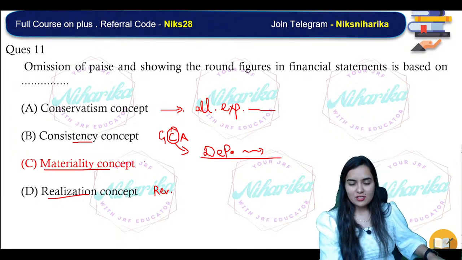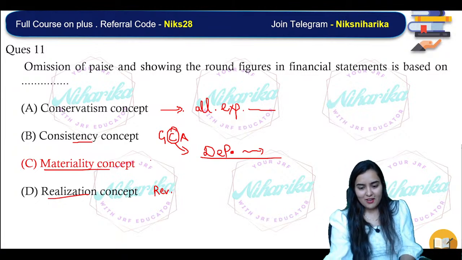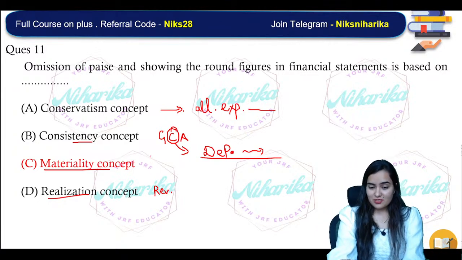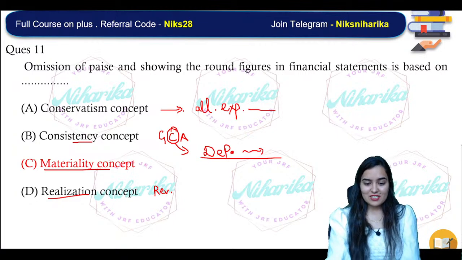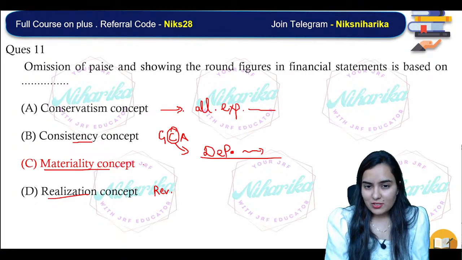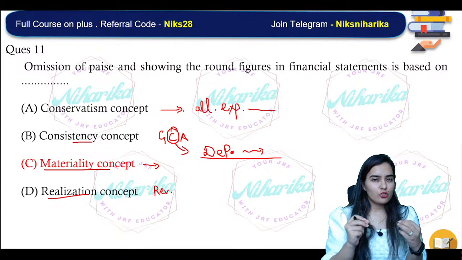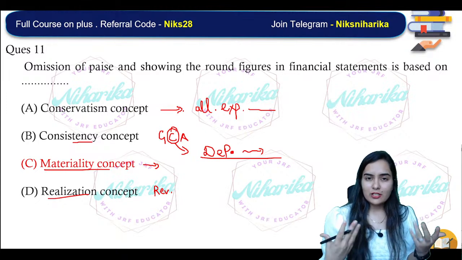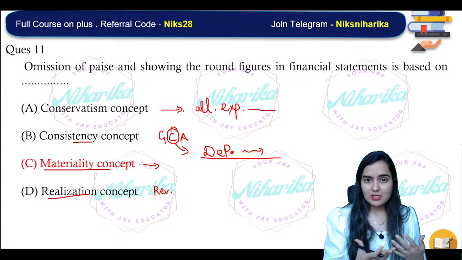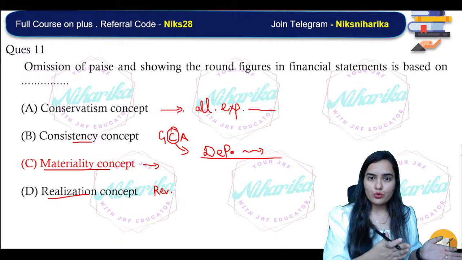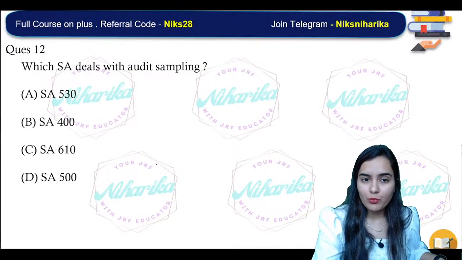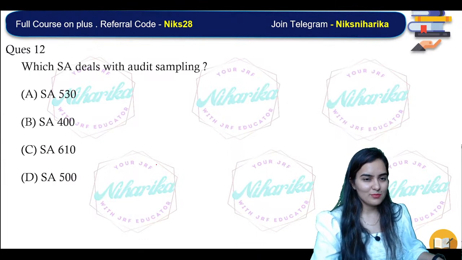Playing safe is conservatism. So what is the materiality concept? Whatever things are not material, you will ignore those items. Whatever things are material, very, very important, you will show those items.